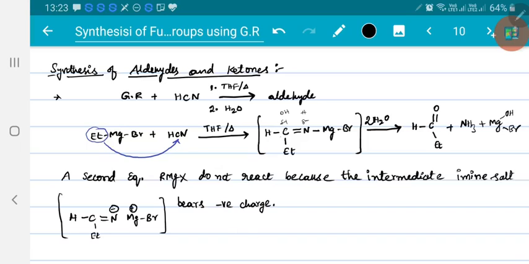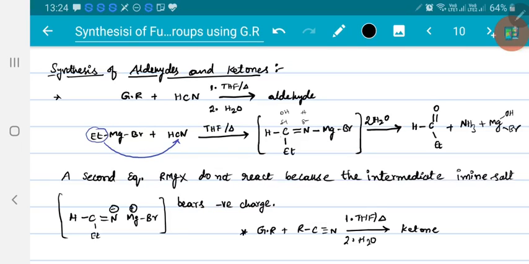If a Grignard reagent is allowed to react with alkyl cyanide RCN in the presence of tetrahydrofuran on heating, followed by hydrolysis, now instead of aldehyde you will get ketone. So this is how aldehydes or ketones are prepared from cyanides. Either it is hydrogen cyanide or alkyl cyanide, when allowed to react with Grignard reagent, you will get aldehyde or ketone.